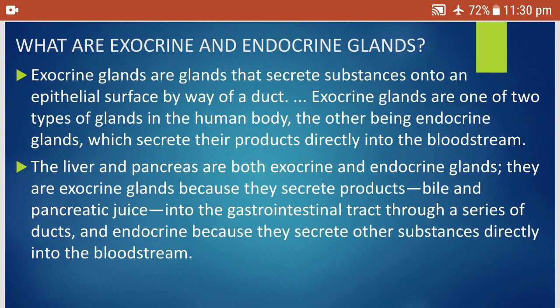Endocrine glands are those glands that secrete their products directly into the bloodstream, whereas exocrine glands produce their secretions in the ducts. The liver and pancreas are both exocrine and endocrine glands. They are exocrine glands because they secrete products, bile and pancreatic juice, into the gastrointestinal tract through a series of ducts, and they are endocrine because they secrete other substances directly into the bloodstream.